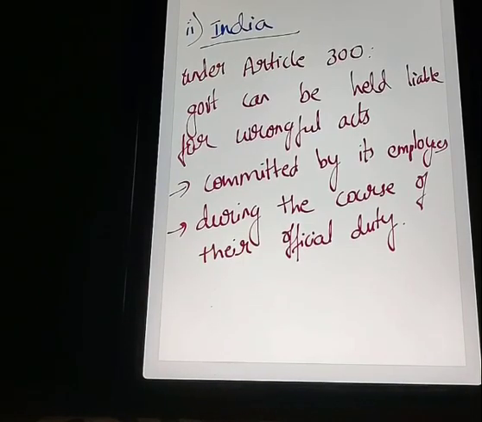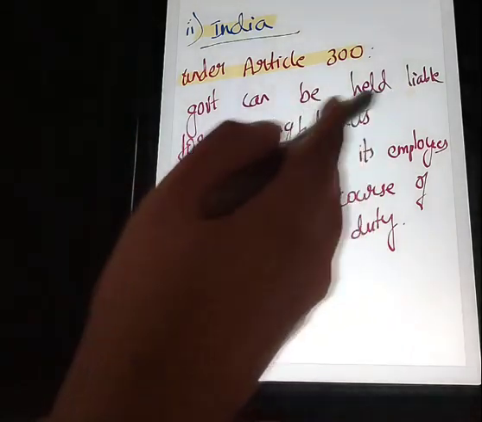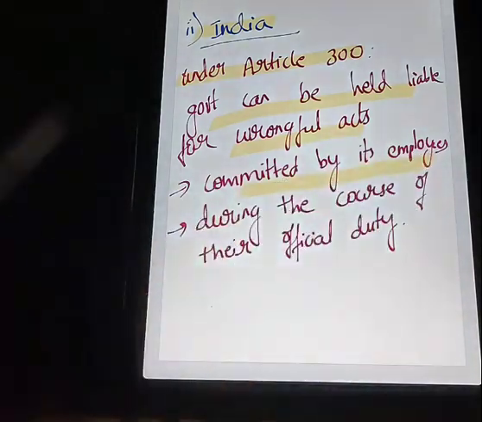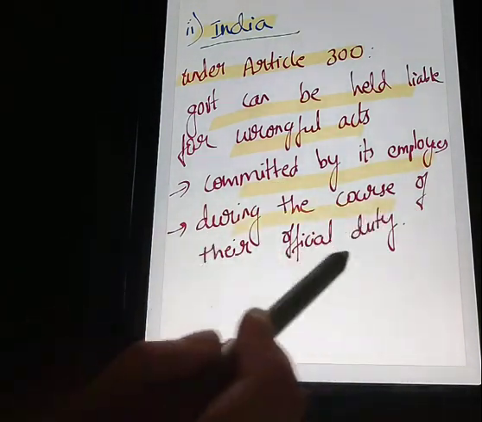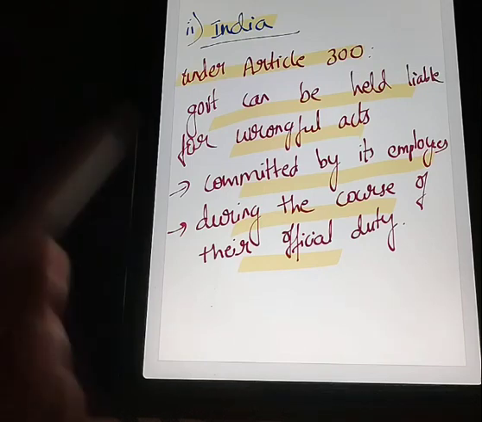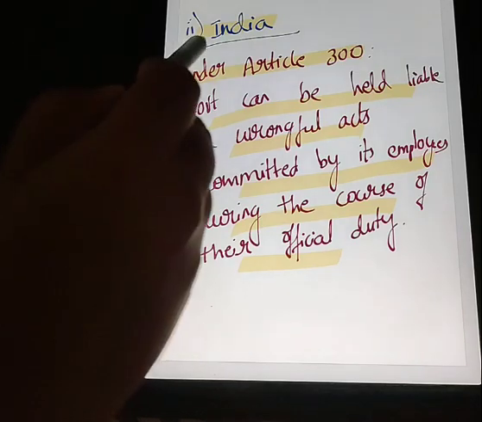Now in India, under Article 300 of the Constitution, the government can be held liable for the wrongful acts committed by its employees during the course of their official duty. If the employees have committed any wrong while in the course of their official duty, then the government will be held responsible. That is the case in India.